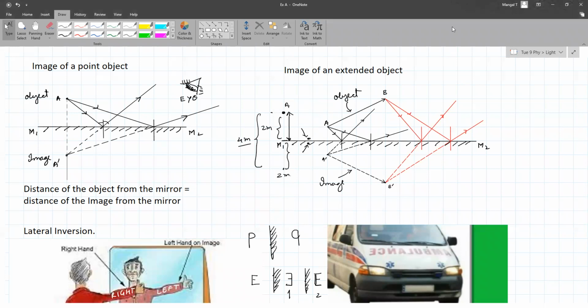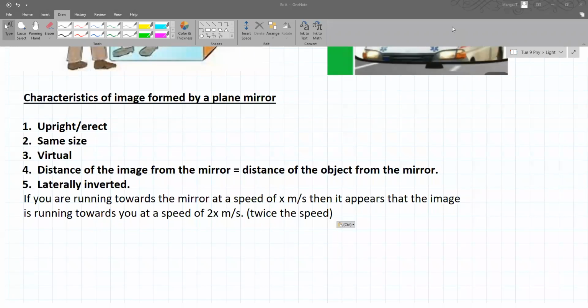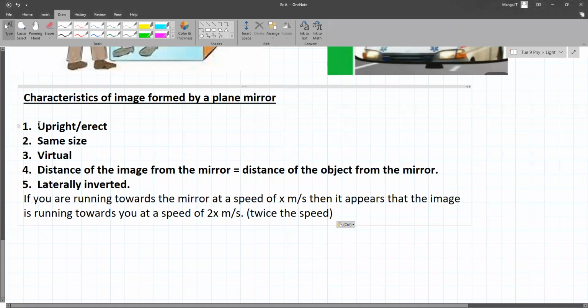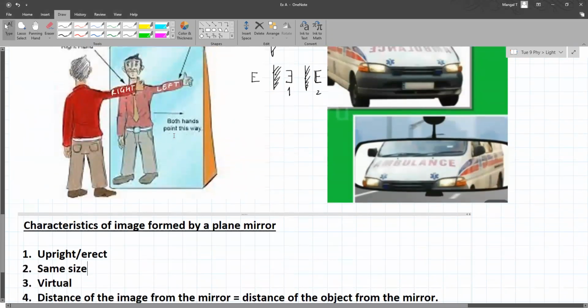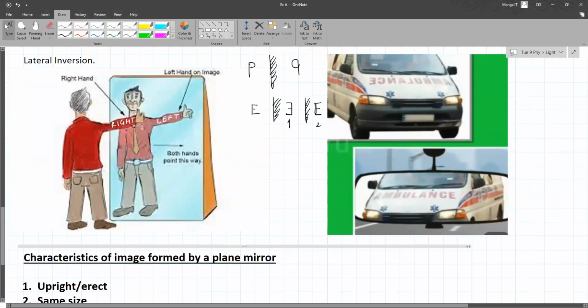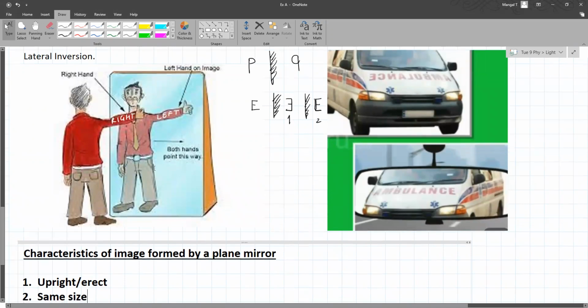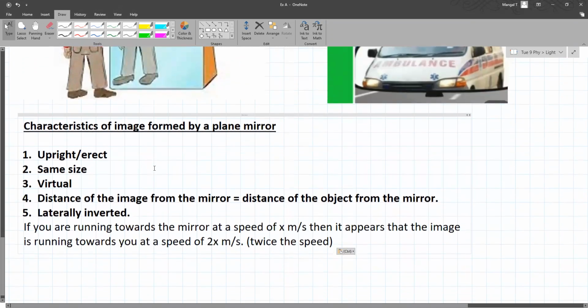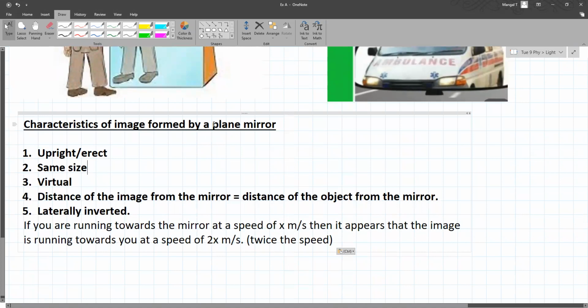Now, moving ahead, this is what you were asking for, the characteristics of the image formed. When an image is formed by a plane mirror, these are the following characteristics. It is always upright and erect. Here also you can see that this person standing in front of a plane mirror, the image formed is upright. It is of the same size. Remember this is a plane mirror, so there is no distortion.